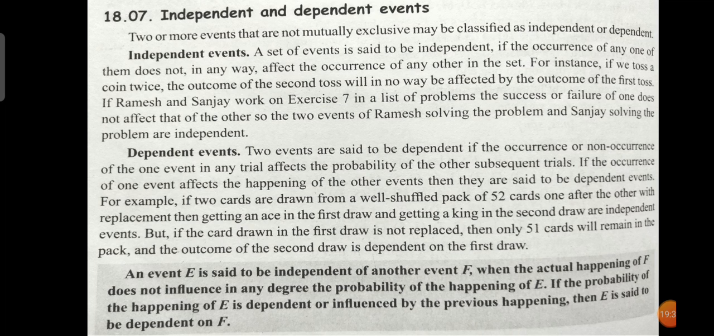So as a definition, an event E is said to be independent of another event F when the actual happening of F does not influence any degree of probability of happening of E. And if the probability of happening of E is influenced by the previous happening, then E is said to be dependent on F. That is the proper definition of dependent and independent events.